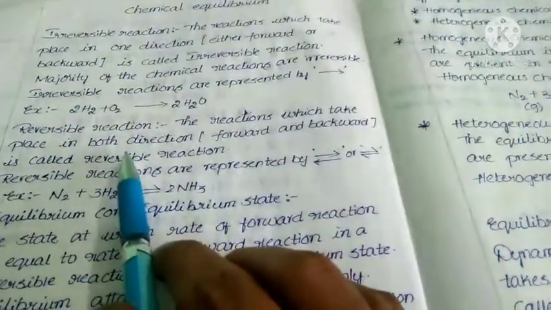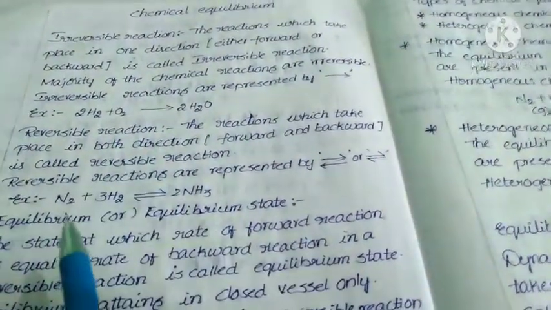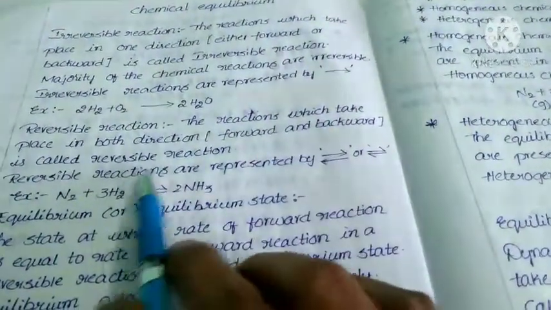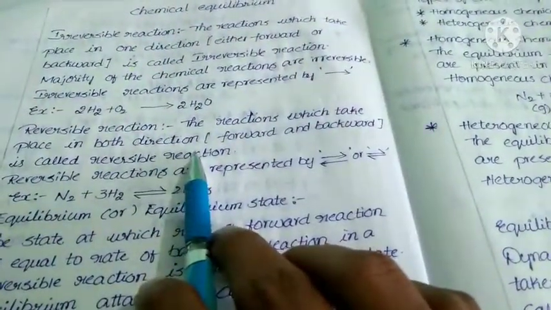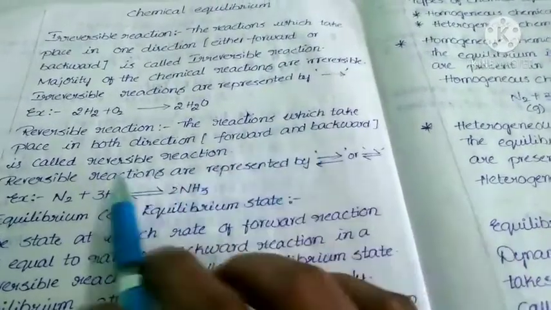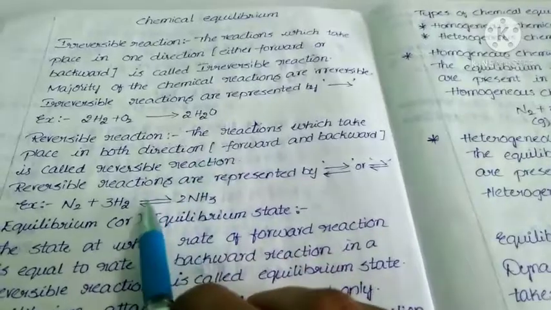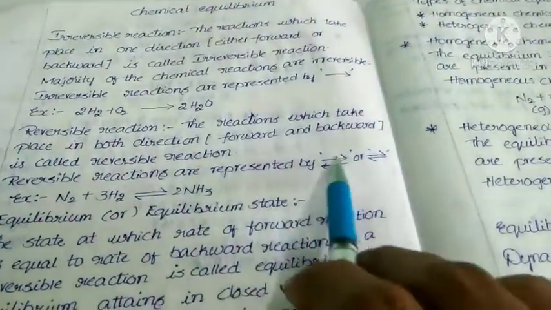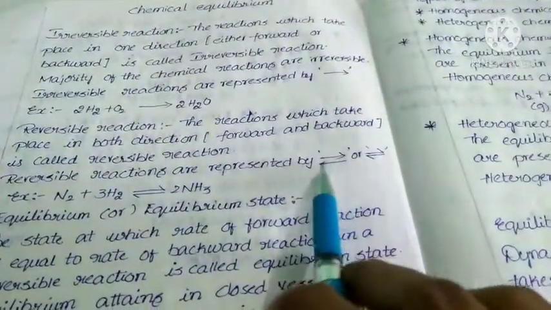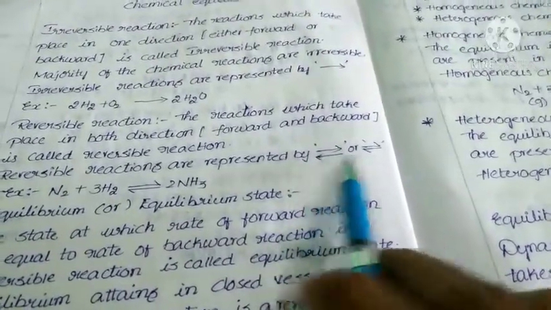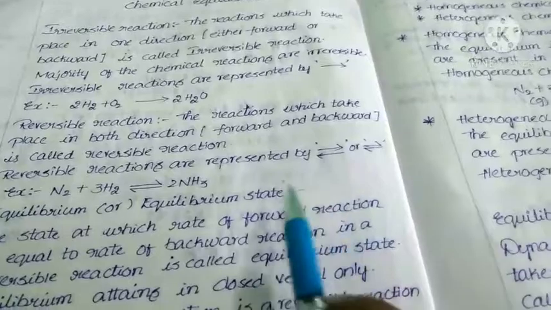Next one, reversible reaction. Reversible reaction means the reactions which take place in both directions, nothing but forward and backward directions, is called reversible reaction. Reversible reactions are represented by a double arrow mark, like this one, or half arrow marks. This is double arrow mark. This is half arrow marks.